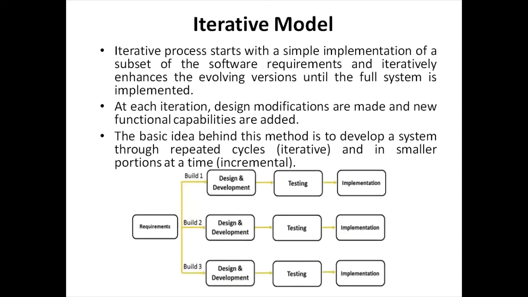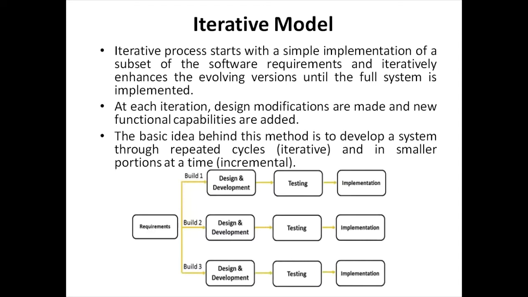Then comes the iterative model. The iterative process starts with a simple implementation of a subset of software requirements and iteratively enhances the evolving versions until we get to the complete system. So what is done over here, at each iteration, the design modifications are made and new functional capabilities are being added. So that is the iterative model.